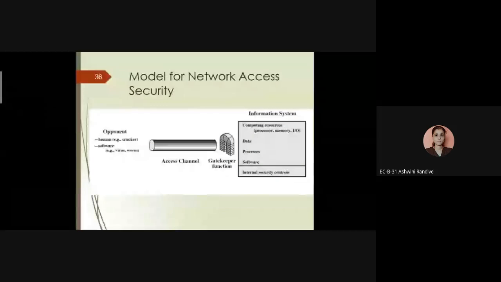When we enter any organization, any company, or our college, in order to make an entry we require identity cards. That identity card is checked by a particular person. If the identity of that student is verified, then the student can enter the gate.